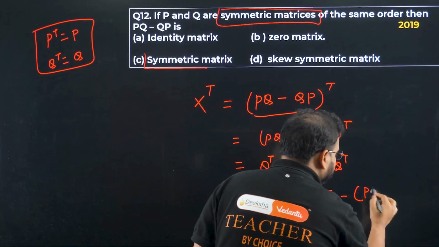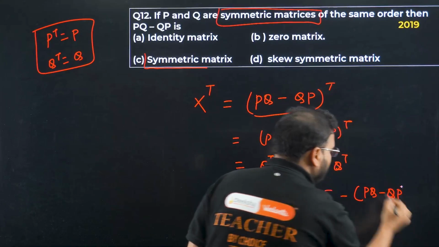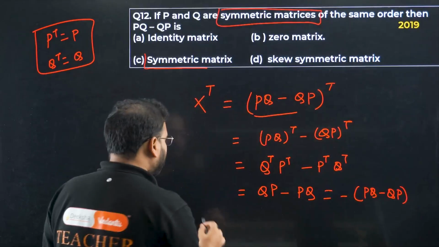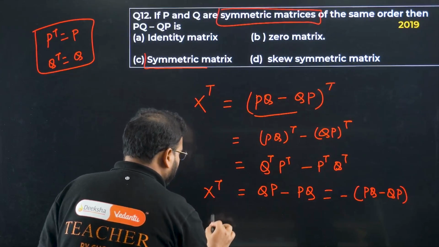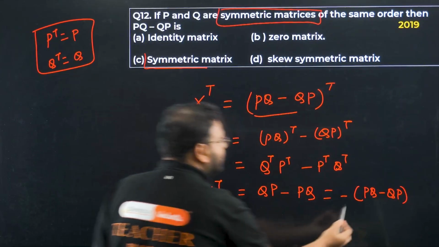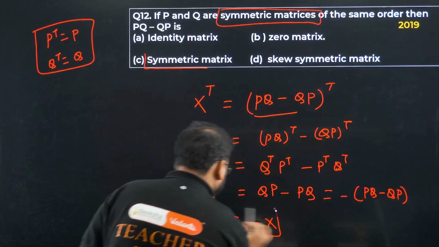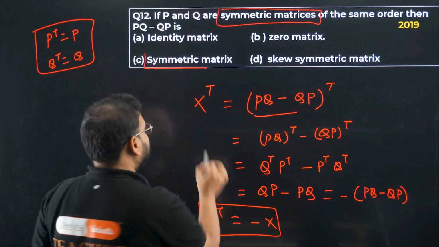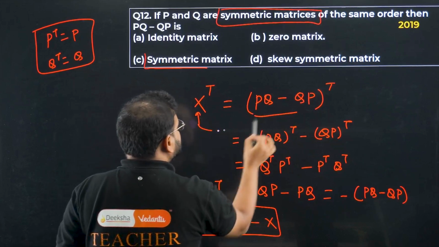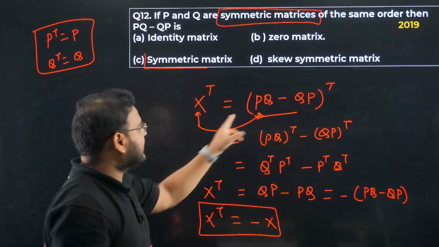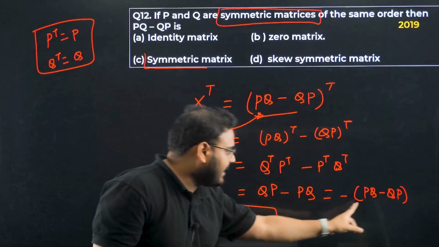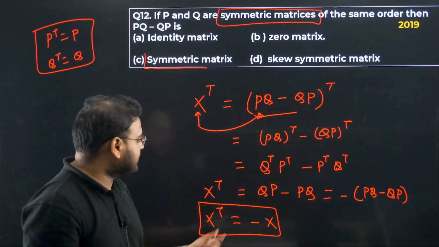It becomes PQ minus QP. Remember, we started from X transpose, and we're getting what? This is coming as minus X, yes or no? Tell me. How is it minus X? Please check. This and this is the same thing, right? X is taken as PQ minus QP. I'm getting here minus PQ minus QP, it means minus X.